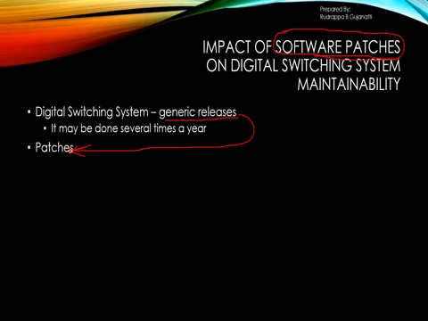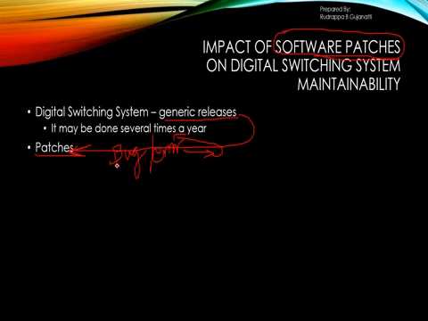So in this one, suppose in the current release you have identified a bug, or you have identified an error. Now in the current release you have to fix it and provide it back to the release in which it was identified.